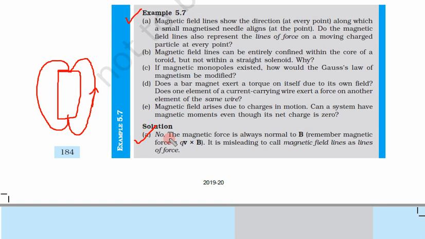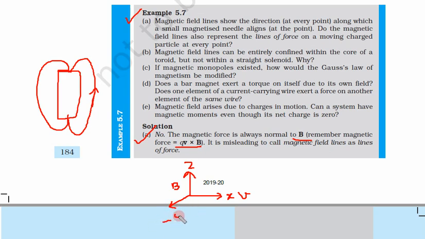The answer is no. The magnetic force is always normal to the magnetic field. Remember, magnetic force is Q V cross B. Suppose magnetic field is in Z direction and particle is moving in X direction. So this is the movement of particle in X and magnetic field is in Z. What would be the direction of this multiplication? The direction would be minus Y direction.